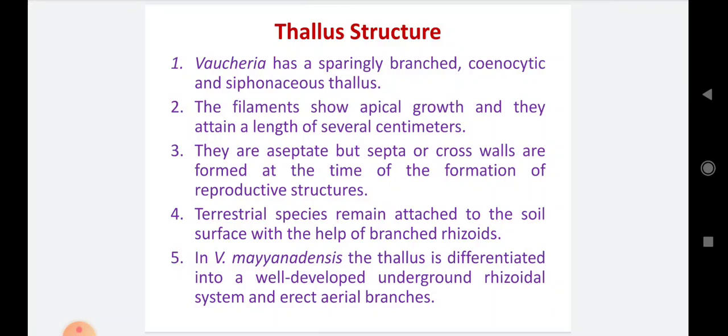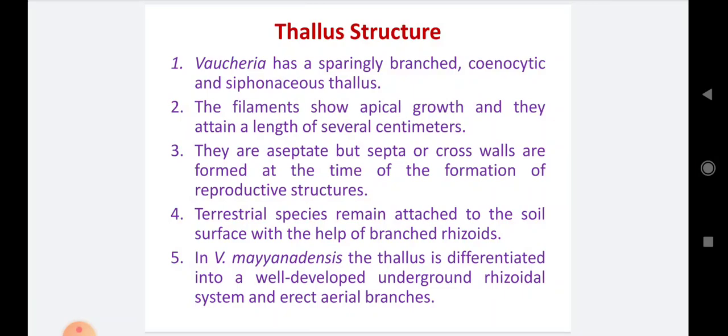Coenocytic means a well developed, branched, aseptate, multinucleate thallus. And siphonaceous means tubular, tube-like. So the thallus of the Vaucheria is thinly branched, coenocytic and siphonaceous. Number 2, the filaments show apical growth and they attain a length of several centimeters. The apical tips of the filaments cause further growth of the filaments.